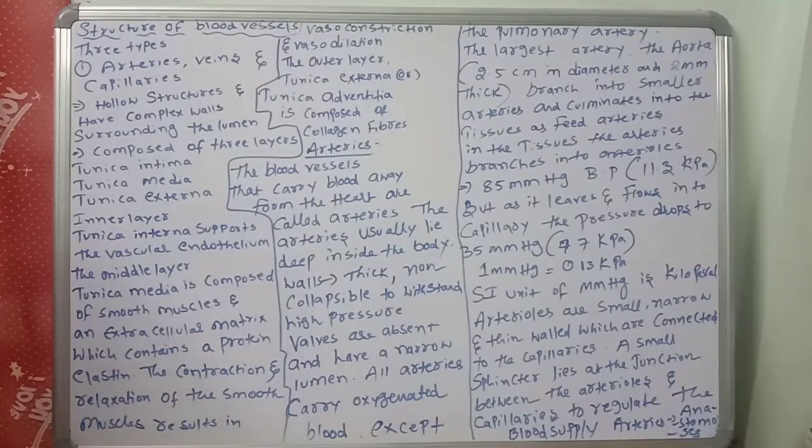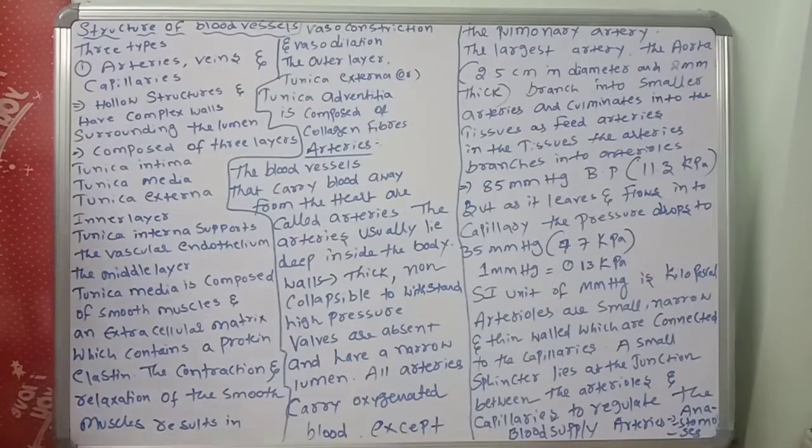Today we are going to discuss another important concept in the circulatory system. In the previous classes, we discussed the lymph nodes, coagulation of blood, Rh factor, blood groups, and the blood cells: monocytes, lymphocytes, eosinophils, basophils, neutrophils, RBC, body fluids, plasma, serum. In this class, we will discuss the structure of blood vessels.